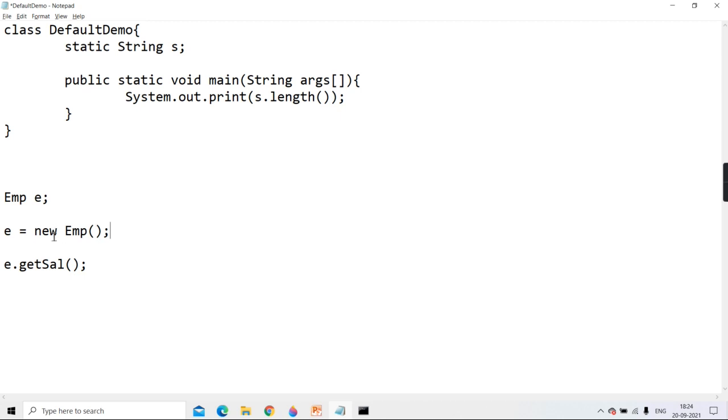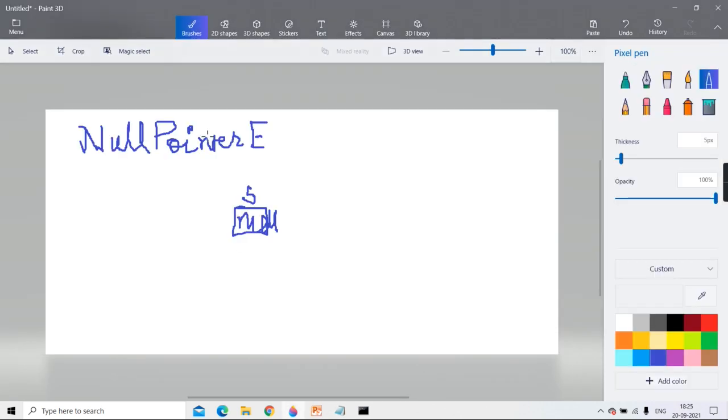Means I forgot to create an object of that employee class, and I'm directly calling getSal. So syntactically it is fine, but you are trying to access the method of an object where the object is not created. That time also I told you it will throw NullPointerException.